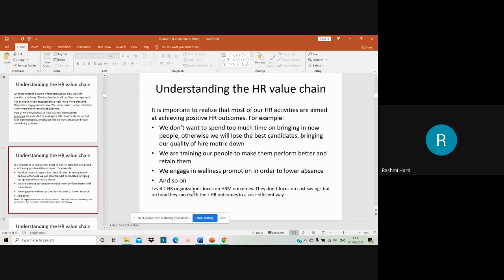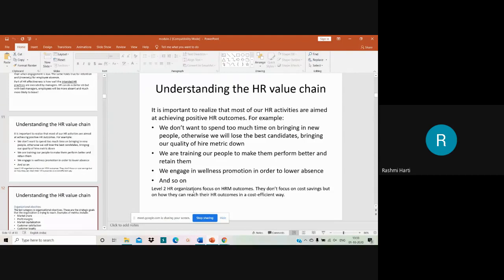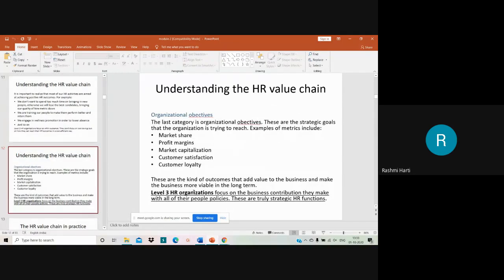So HR organizations focus on HRM outcomes. They don't focus on cost saving, but on how they can reach their HR outcomes in a cost efficient way, right? By optimizing the cost, they can reach the HR outcomes. Then coming now to the next, organizational objectives. I'm sorry, the spelling of objectives is wrong there. So here, the last category is organizational objectives.